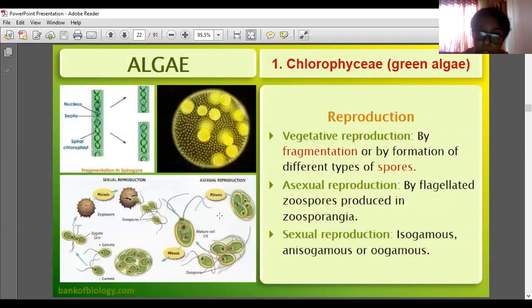Reproduction. Vegetative reproduction is by fragmentation, as shown here. Spores can also be produced in such a way. Asexual reproduction is by flagellated zoospores produced in zoosporangia. Zoosporangia means a bag-like structure containing all the zoospores together, like this. Sexual reproduction may be isogamous, anisogamous or oogamous. All three types we already learned.